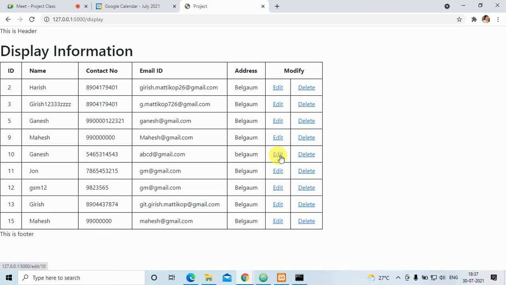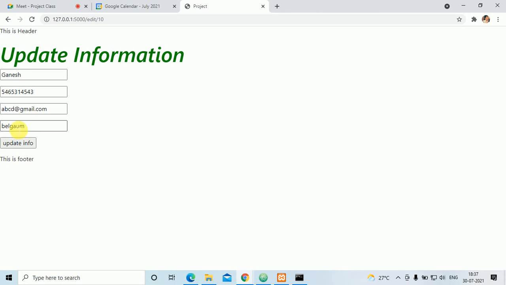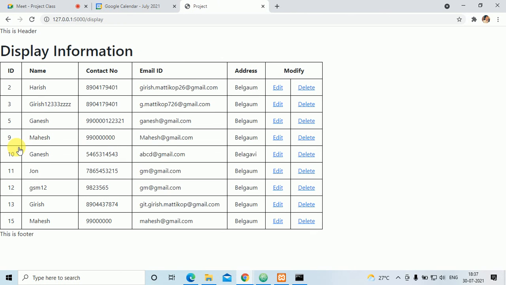If you want to edit it, if I want to edit this welcome, it is a small letter, so I'll click on the edit button and put here welcome or Belagavi, and when I click on update info, that will be changed to Belagavi.